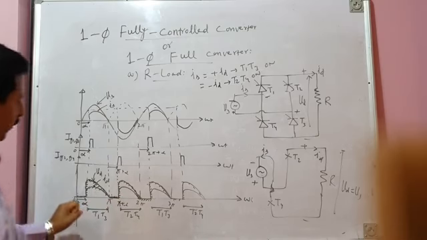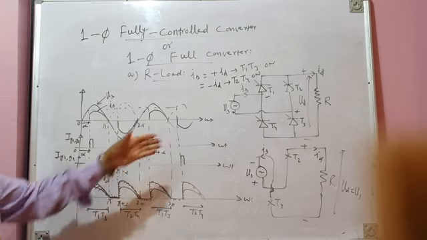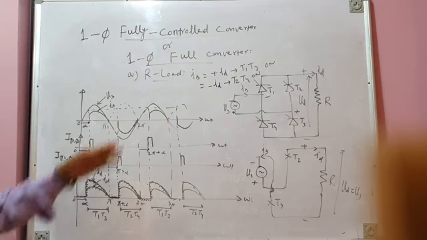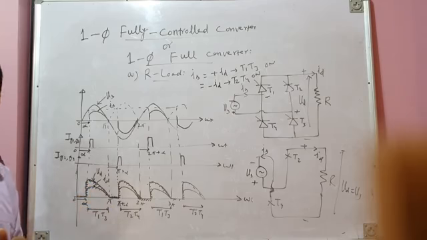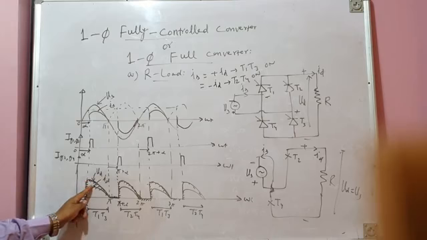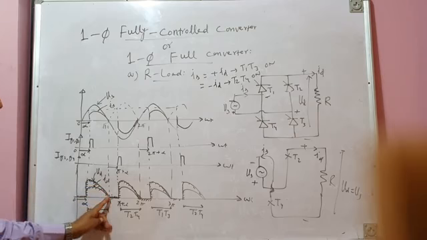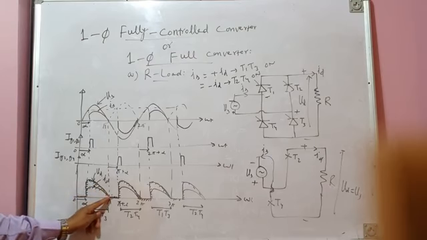Another very important point is that the converter is operating in discontinuous conduction mode, because the load is purely resistive and the load current very closely follows the load voltage. When load voltage is at its peak value, load current is also at its peak value. Then load voltage decreases, load current also decreases. And when load voltage is zero, load current is also zero. You can see load current starts increasing here and then it decreases, it becomes zero here.